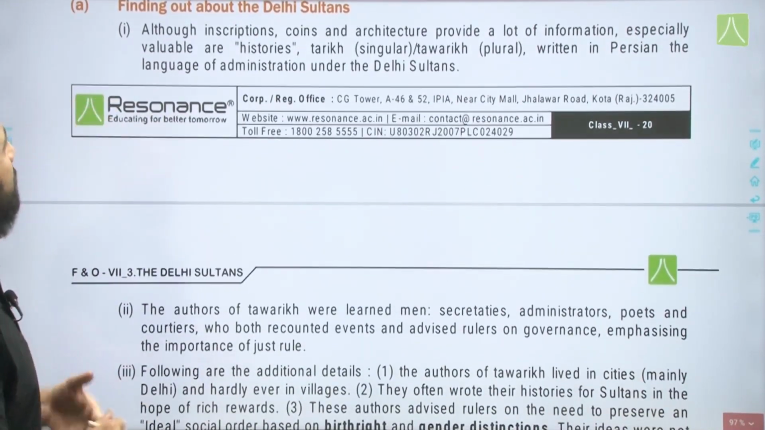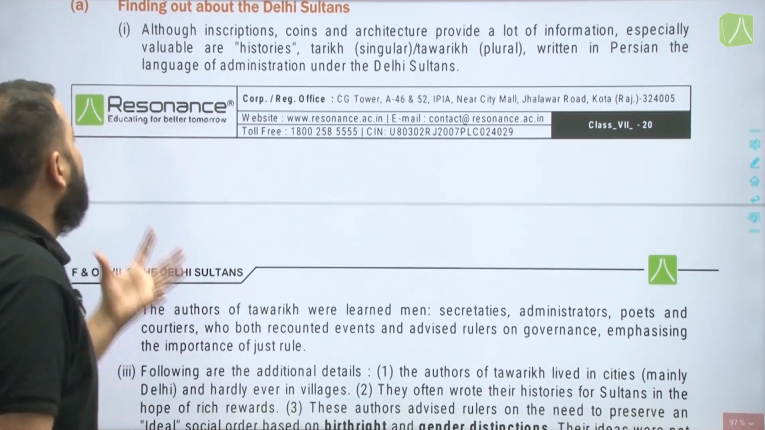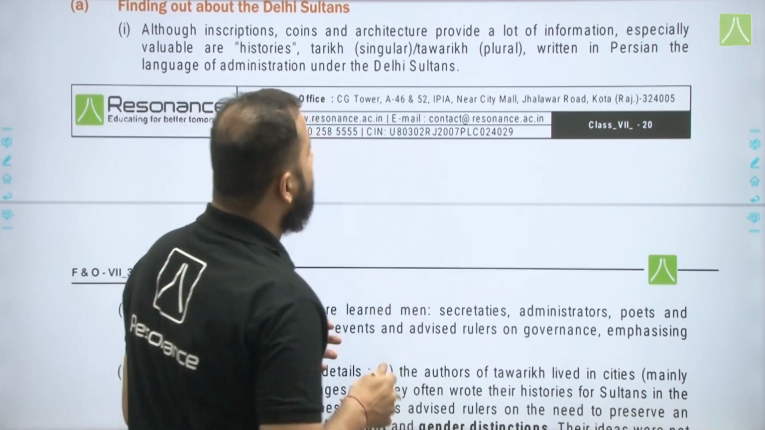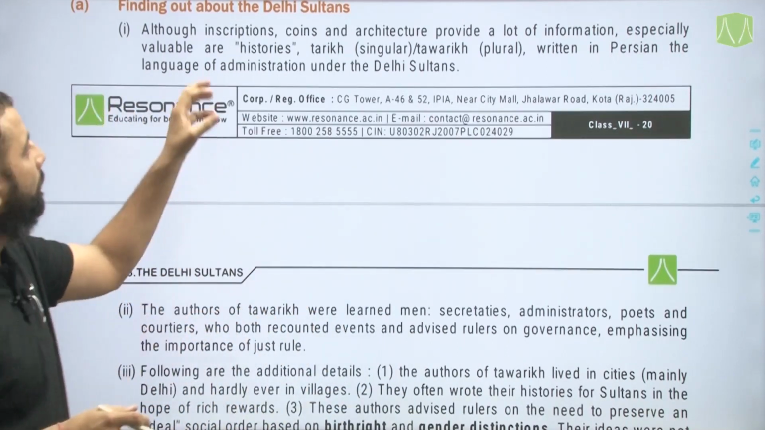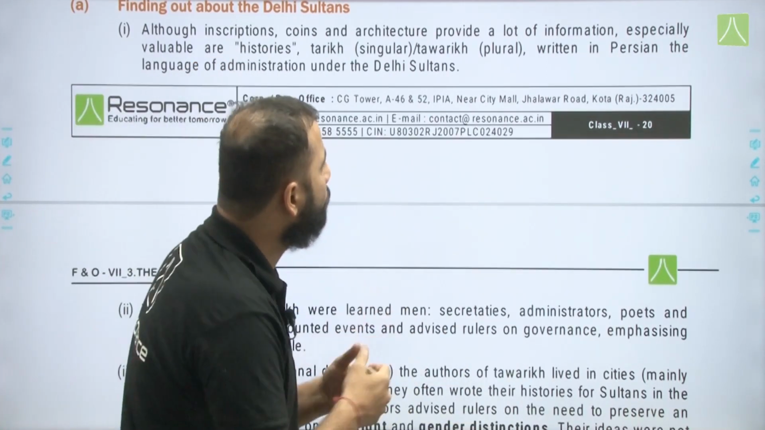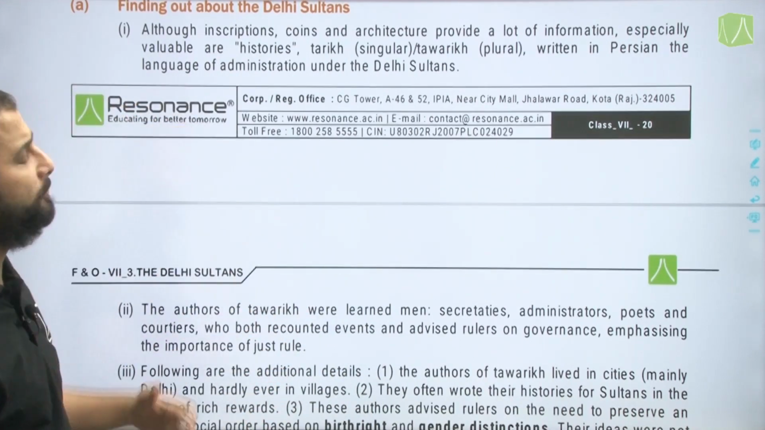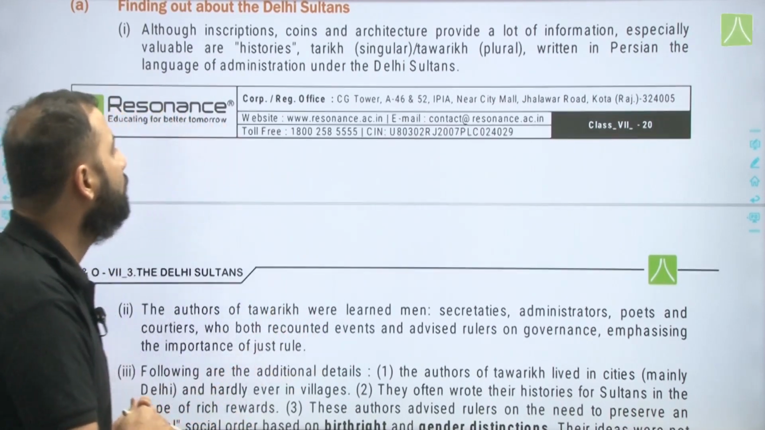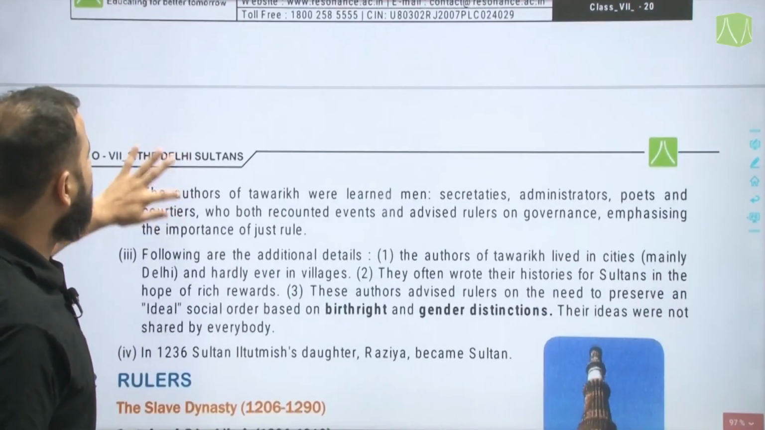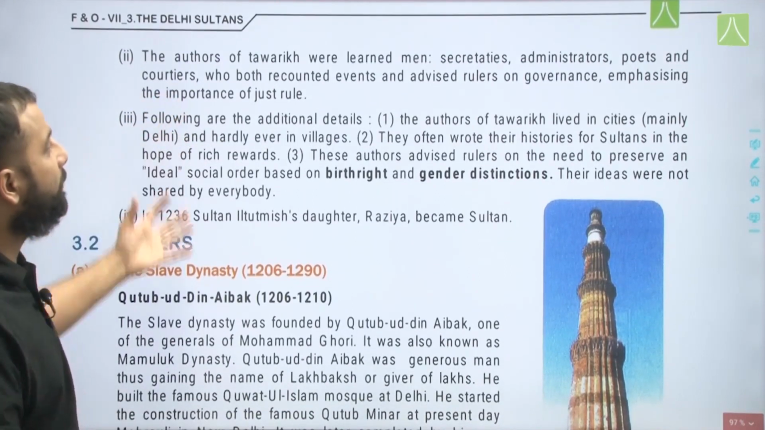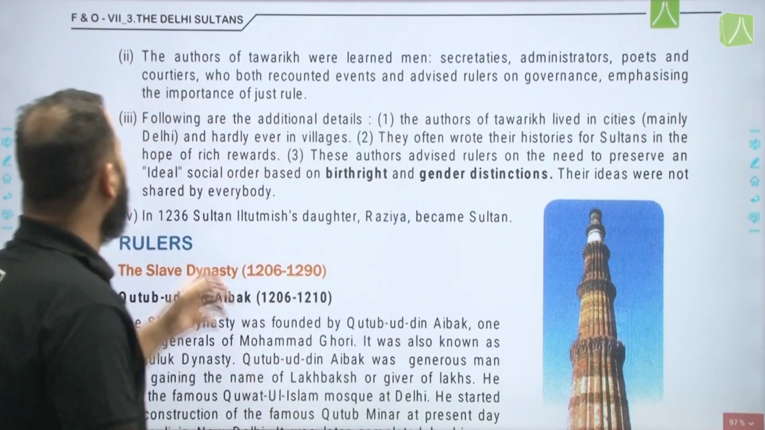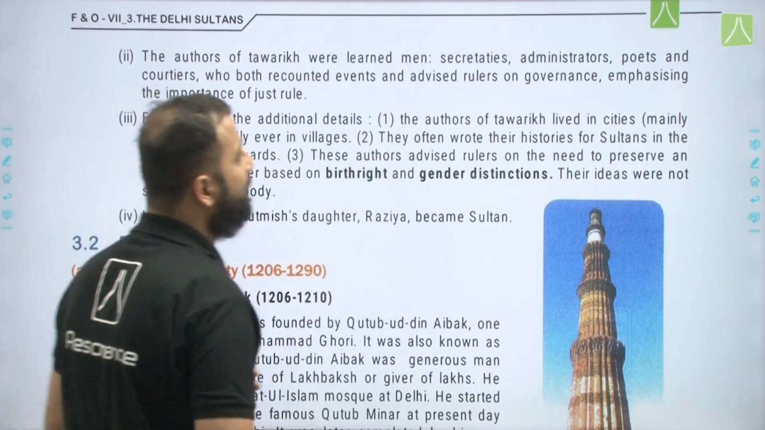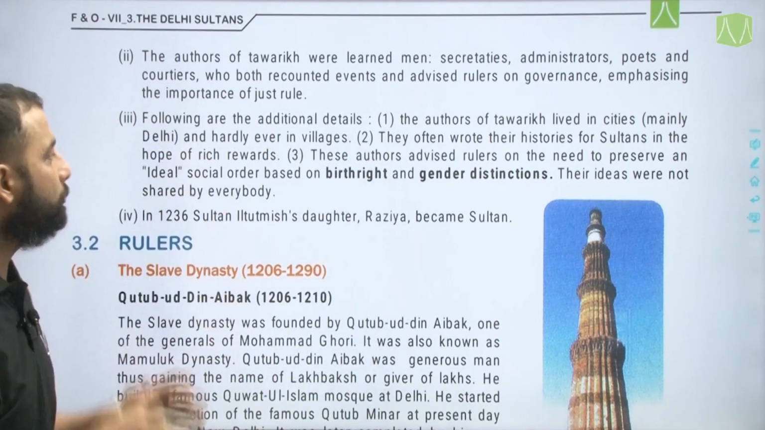How did we have this relevant information about the Delhi Sultans? Although inscriptions, coins and architecture provide a lot of information, especially valuable are the histories, Tarikh, or Tawarikh in plural form, written in Persian language of administration under the Delhi Sultan. So we have some kind of evidences through which we have based this study. The authors of Tarikh were learned men, secretaries, administrators, poets and courtiers in the darbars, who both recounted events and advised rulers on governance, emphasizing the importance of just rule.